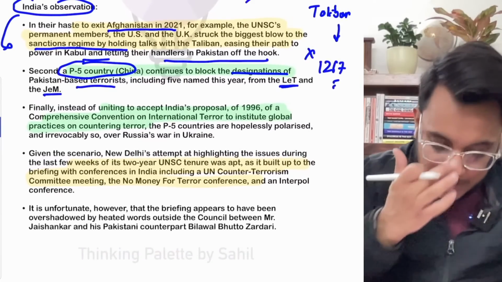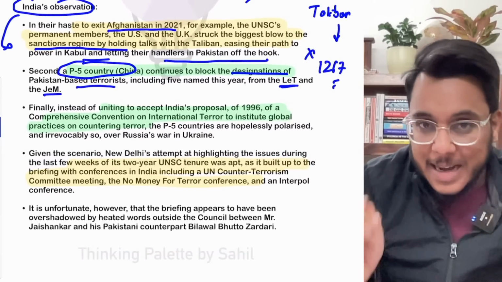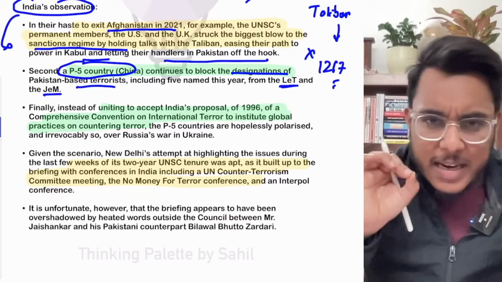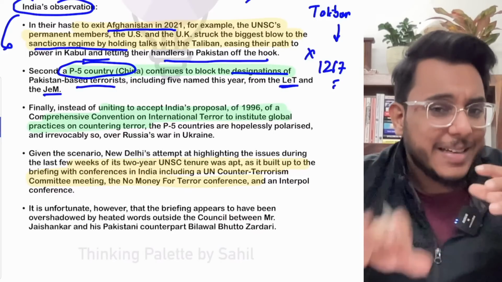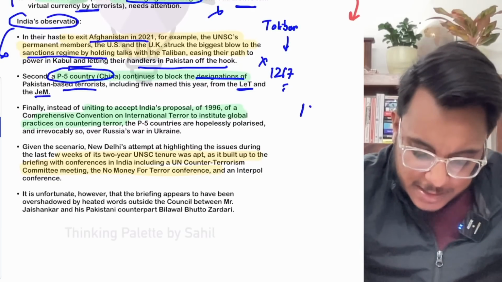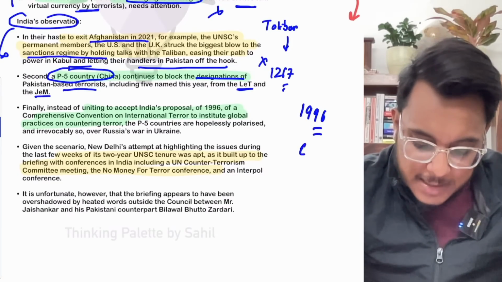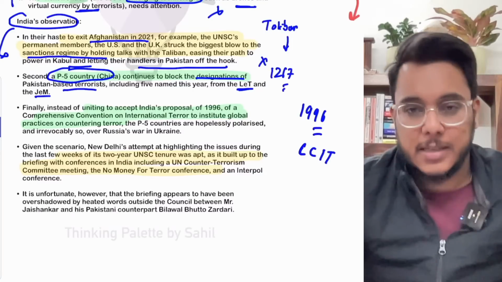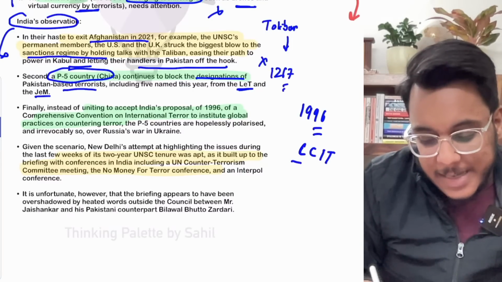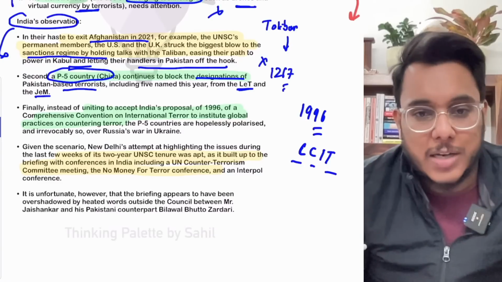Then the next thing. Moreover, guys, India is a very ethical country in this regard. Basically, see this thing: since 1996, India has been proposing the CCIT, the Comprehensive Convention on International Terrorism. Again, I'll repeat, CCIT, Comprehensive Convention on International Terrorism.